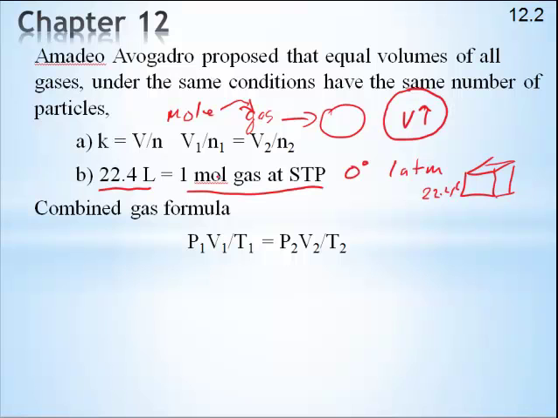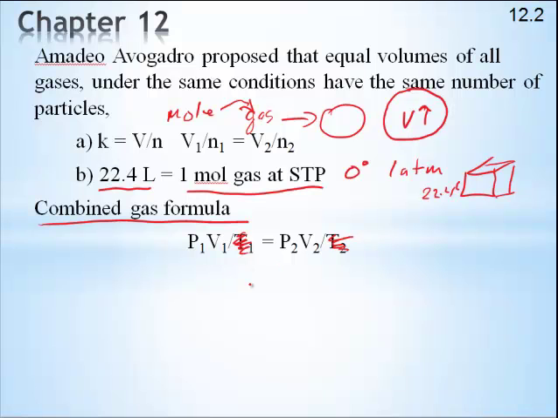Now let's look at the last thing. Let's say I want to take Boyle's law, Charles' law, and Gay-Lussac's law, and put them all together. What do I get? Well, I get the combined gas formula, which is P times V over T equals P times V over T. Now, the thing I like about this is that all three of them are there. What if I get rid of the T's? What do I have?